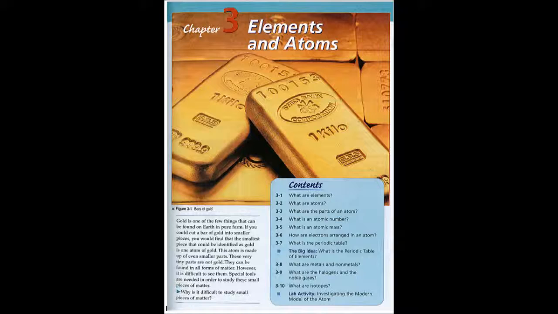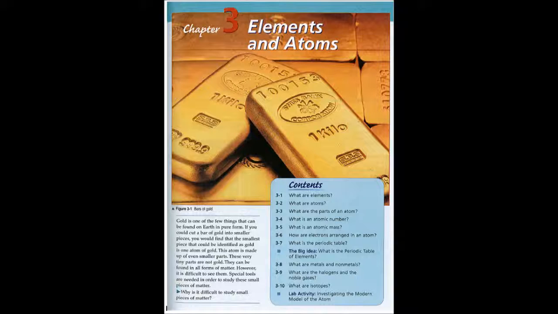A few elements, such as mercury and bromine, are liquids at room temperature. Other elements, such as oxygen, hydrogen, helium, and neon, are gases at room temperature. Number 2. Identify. How many elements are found in nature?